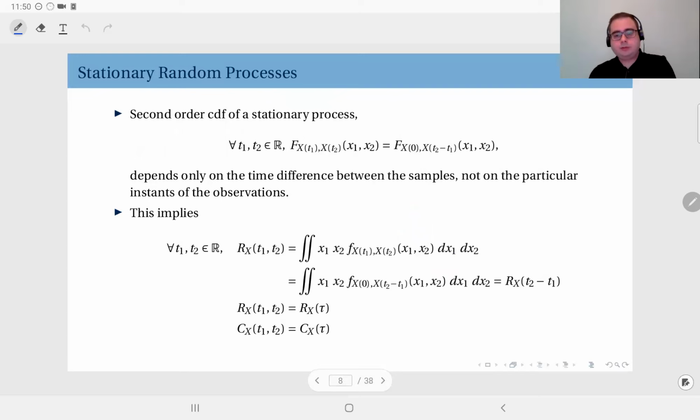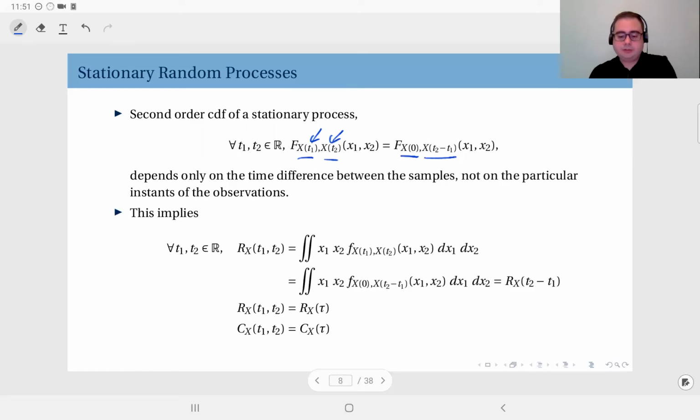Furthermore, if you look at two observations and consider their joint distribution, x of t1, x of t2, we know that any shift amount should not change the joint distribution. Therefore, if I shift the origin to t1, that means this time instant will become the origin 0. Therefore, t2 should become t2 minus t1. By stationarity, this should hold.